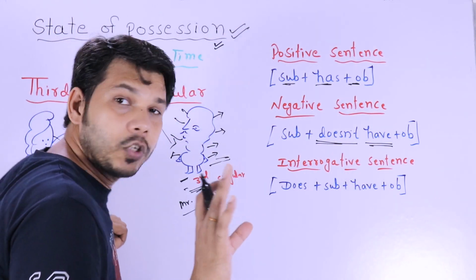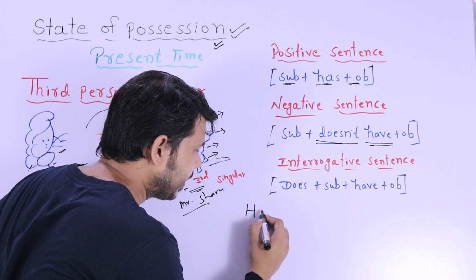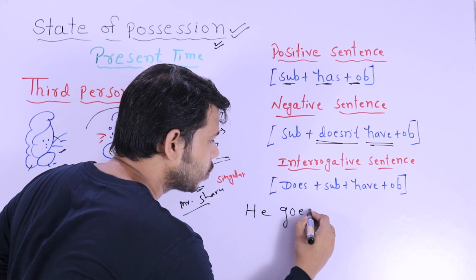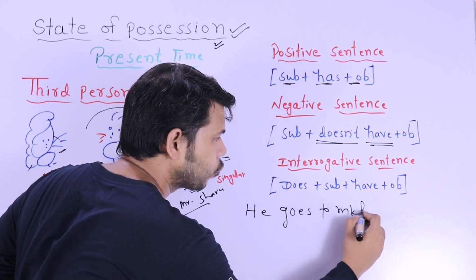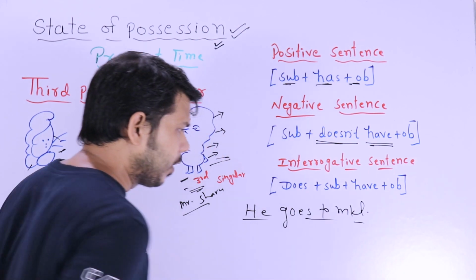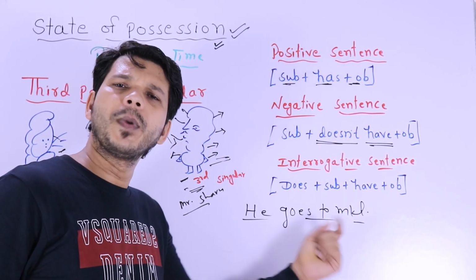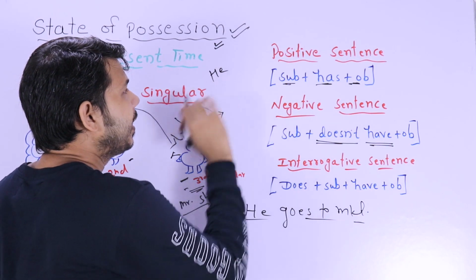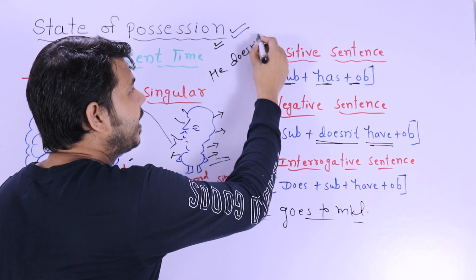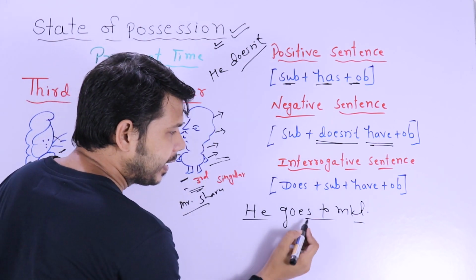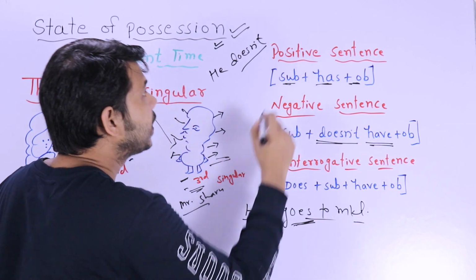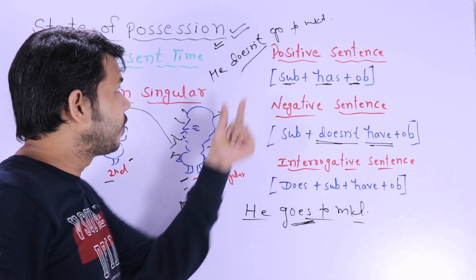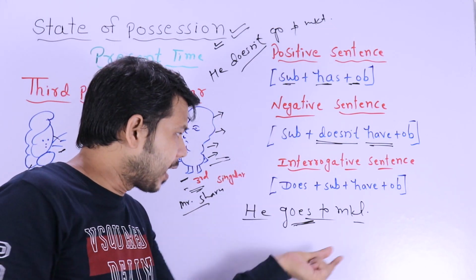If I say, then do you know about present indefinite? If I say that he goes, are you able to see here? Okay. If I say that he goes to market. He goes to market. Okay. This is the positive sentence of present indefinite. It shows the routine, like he goes to market daily, afternoon, whatever. If I talk about the negative, then what do you do? You say he, and in negative you put doesn't. He doesn't. When you say doesn't, suddenly this goes will turn into go. He doesn't go to market. So it proves that whenever you say doesn't, then it comes to its reality.